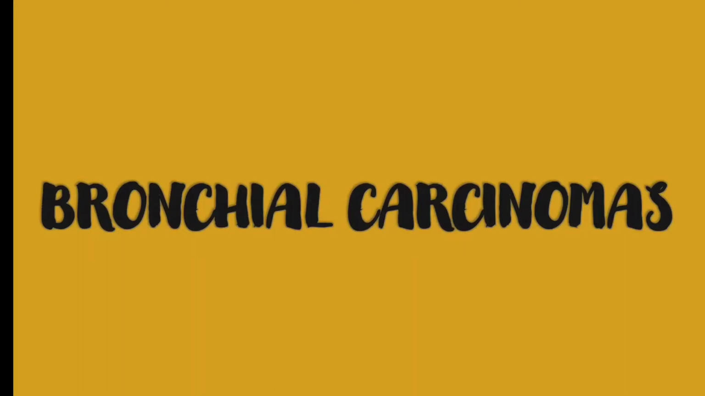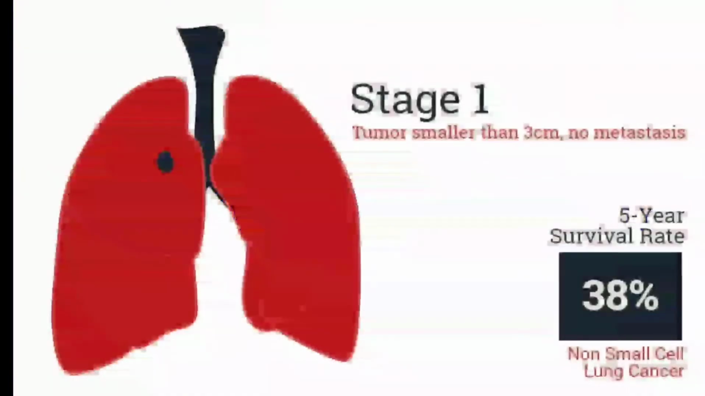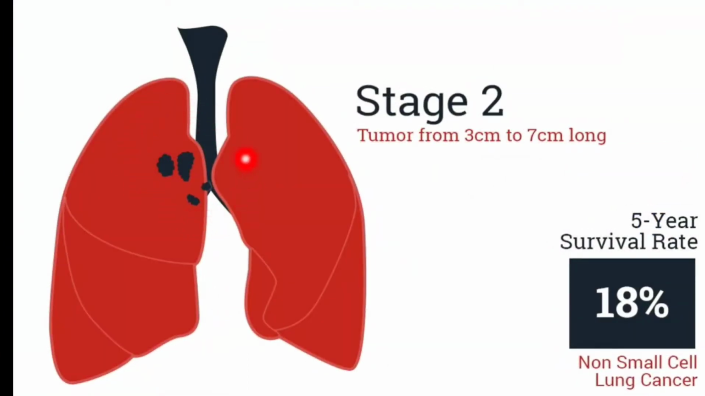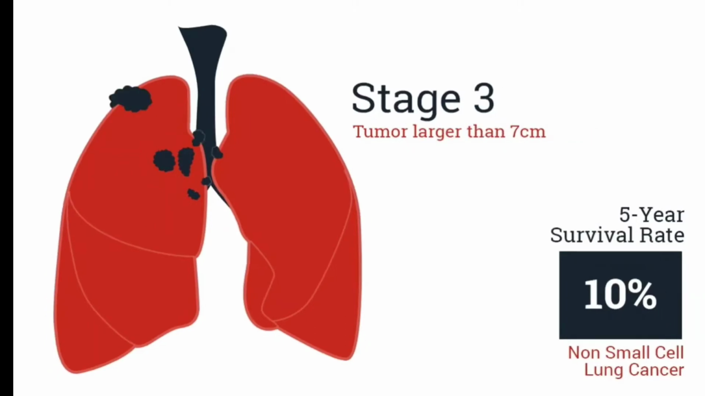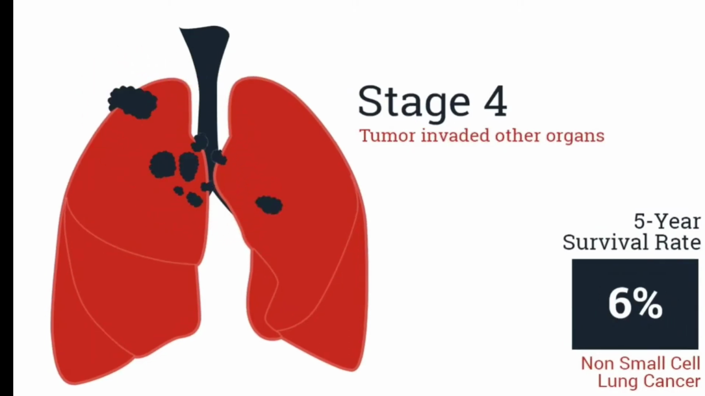In today's video, we'll discuss bronchial carcinomas. In stage 1, the tumor will be less than 3 cm. In stage 2, 3 cm to 7 cm. In stage 3, larger than 7 cm. In stage 4, the tumor will start spreading to other organs.